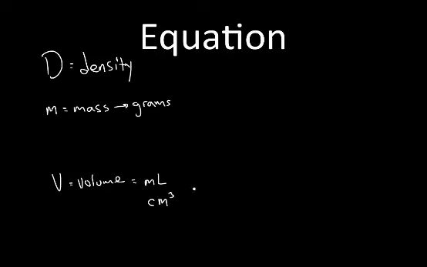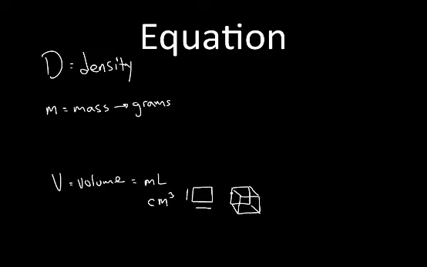What do I mean by cubic centimeter? All right, so if this box here is a centimeter all the way around, 1 centimeter times 1 centimeter, that's a squared centimeter. We need to have another dimension here. So if I did this, there's a centimeter squared. And if I did this, this is a cubic centimeter.